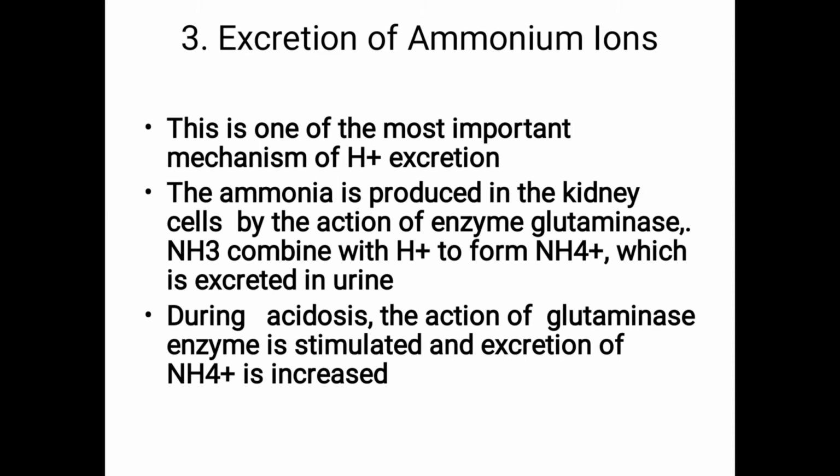Ammonia is combined with H plus, so that H plus is eliminated as NH4, and excretion of ammonia is increased, so that pH increases during acidosis, because H plus is eliminated as NH4 plus.